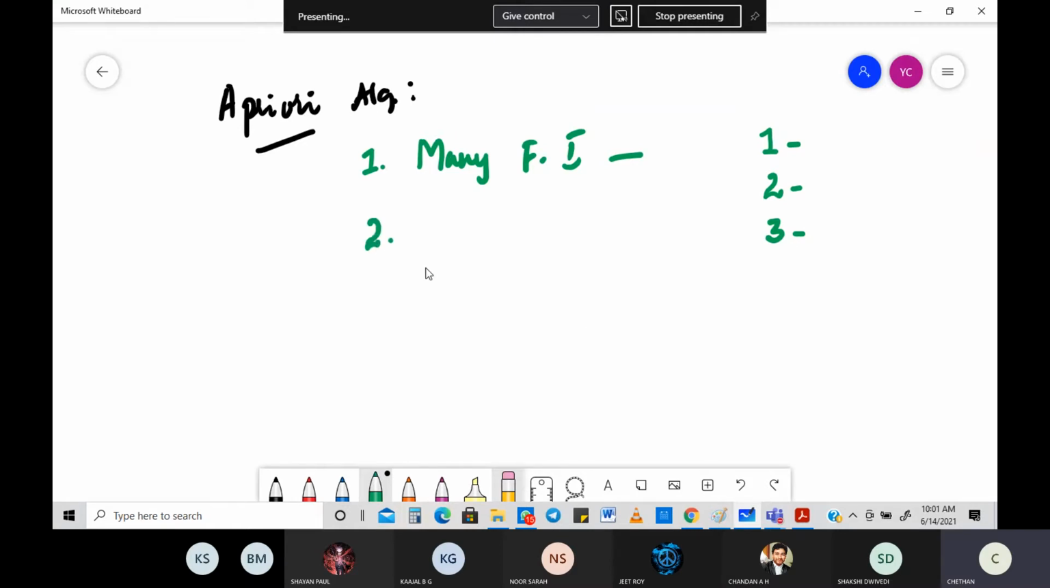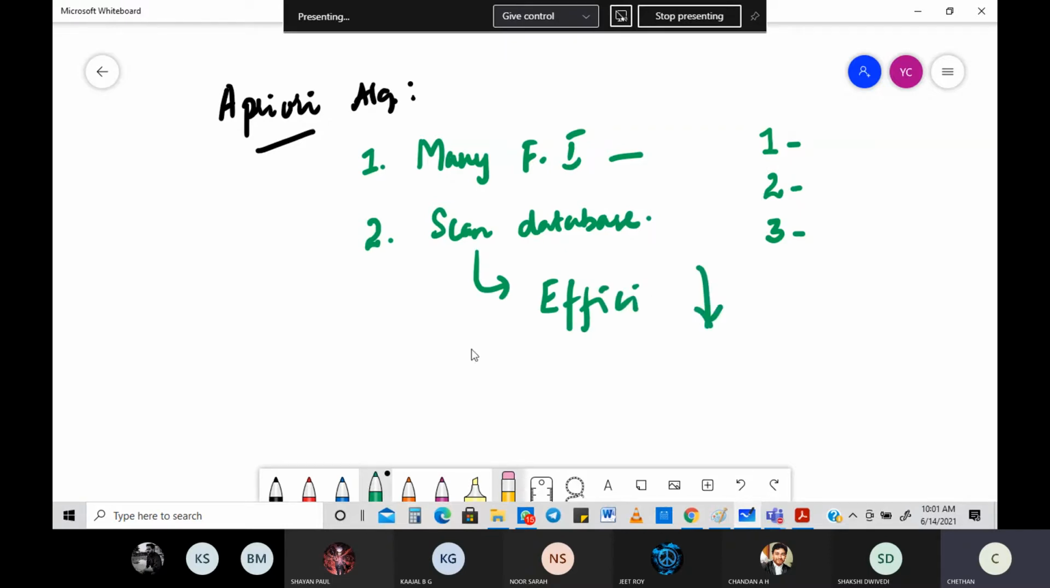The second biggest disadvantage was that every time you need to scan the database. You need to keep on scanning the database, and scanning the database multiple times will bring down the efficiency. So the efficiency would obviously be low. Of course, the a priori algorithm has advantages, but there are these small disadvantages which we came across. The efficiency will come down because you are supposed to scan the database multiple times, and you are supposed to create many frequent item sets. So this was with regard to the disadvantages.